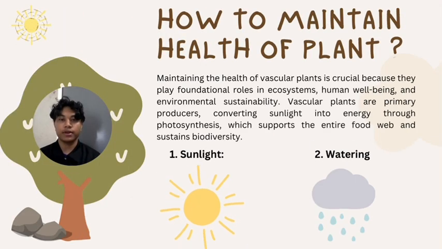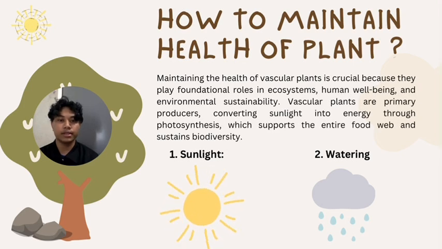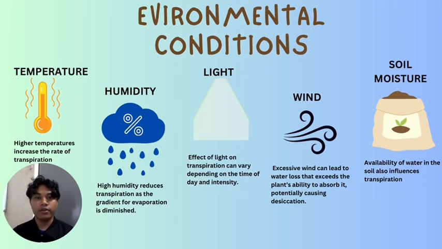The next one is how to maintain the health of plants. Maintaining the health of vascular plants is crucial because they play foundational roles in ecosystems, human well-being, and environmental sustainability. Vascular plants are primary producers, converting sunlight into energy through photosynthesis, which supports the entire food web and sustains biodiversity. They need sunlight and watering. There are also environmental conditions, which are temperature, humidity, light, wind, and soil moisture.